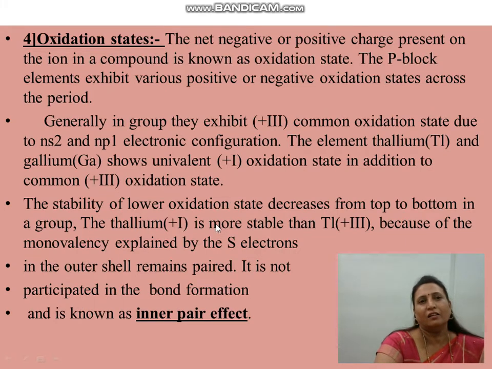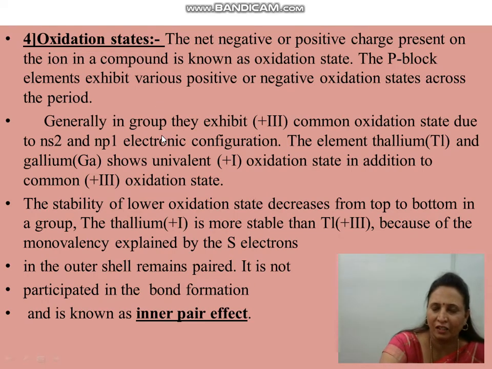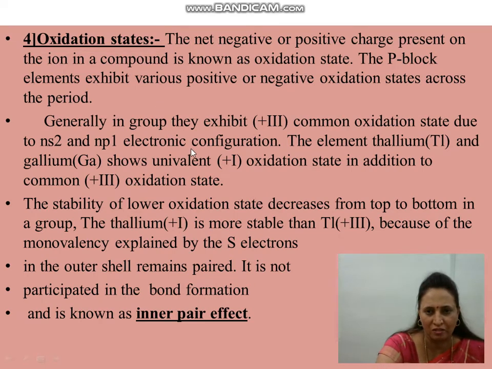Oxidation state. Elements of the p block show various oxidation states in a period. But when we travel from top to bottom in a group, they show their group valency. That means third A group elements show a +3 oxidation state. What is meant by oxidation state? It is a net charge, which may be negative or positive, present on the ion in a compound. Third A group elements show +3 as a common oxidation state.